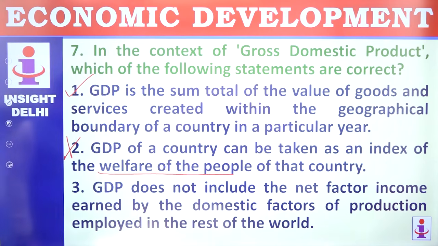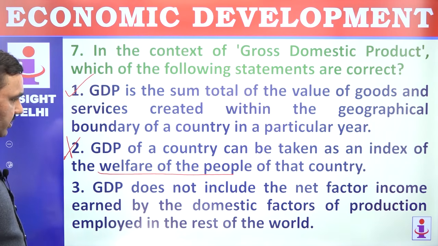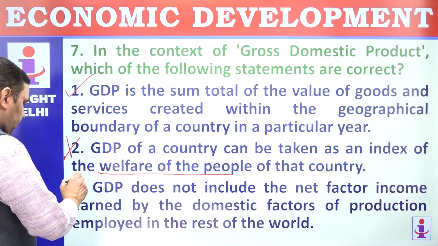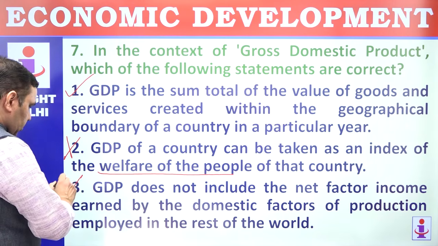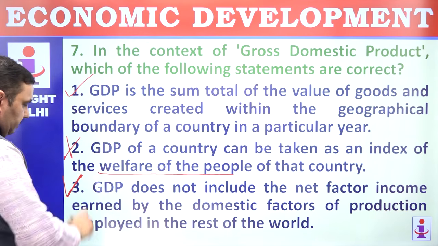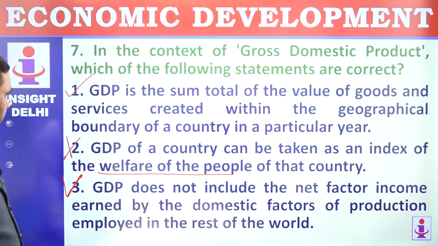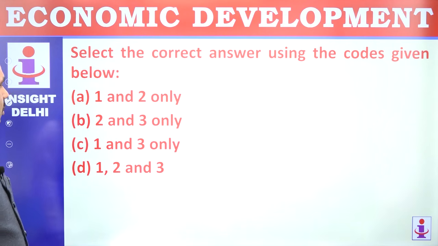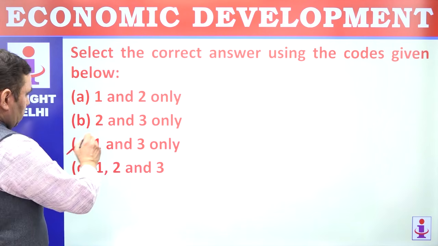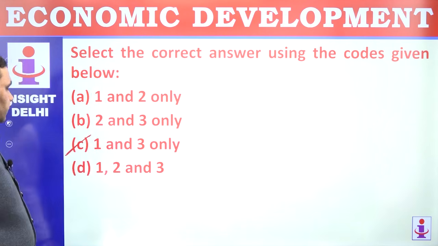GDP does not include the net factor income earned by the domestic factors of production employed in the rest of the world. So rest of the world will have GNP, not GDP. So this is correct here. So 1 and 3 are correct, second is wrong. Option 1 and 3. So keep looking at instructions.